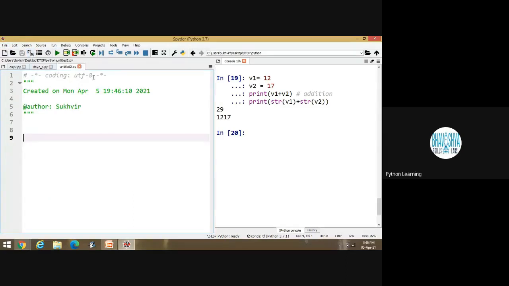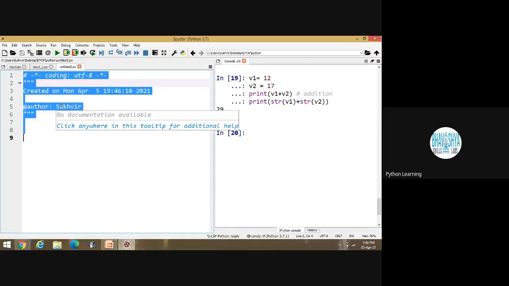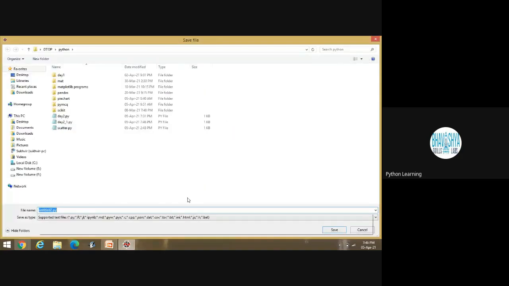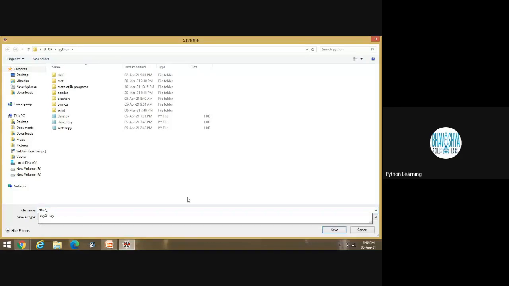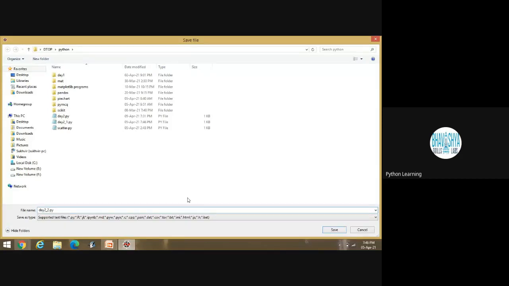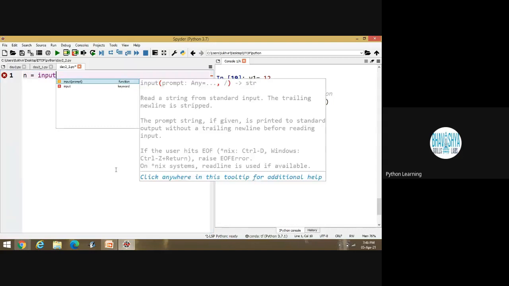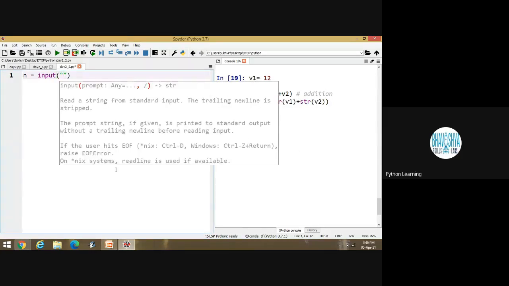Let's try that one. A2 underscore second program. Suppose I am entering some data. N1 is equal to input, in double quotes, enter any number.